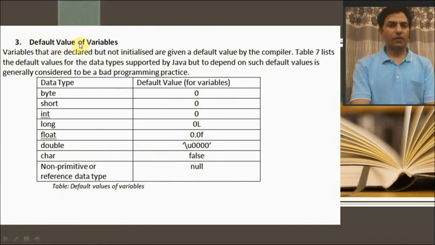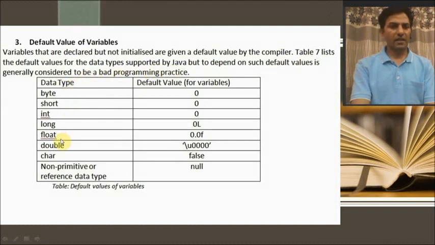Next is the default value of variables. Variables that are declared but not initialized are given a default value by the compiler. Table 7 listed here shows the default values of the data types supported by Java, but to depend on such default values is generally considered to be a bad programming practice.